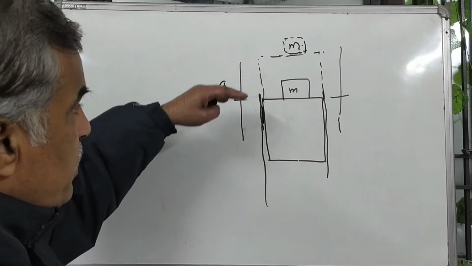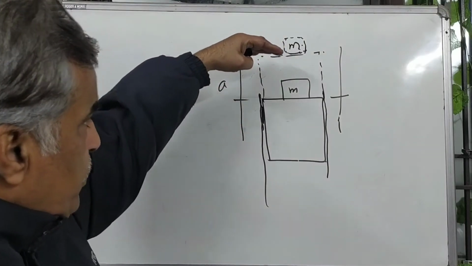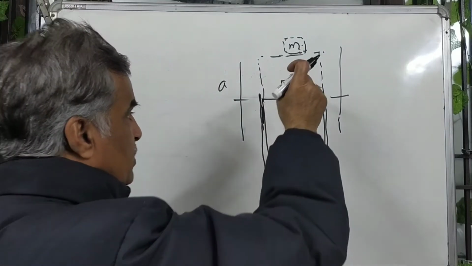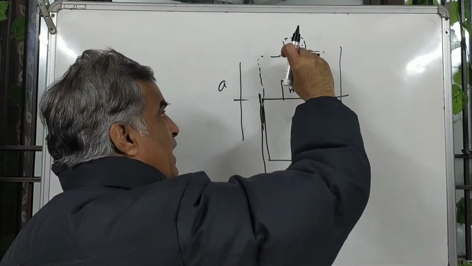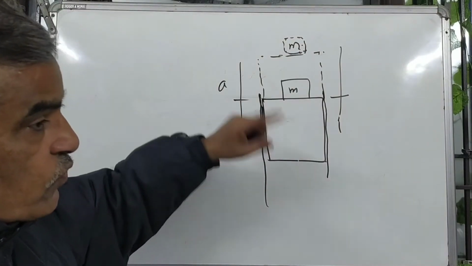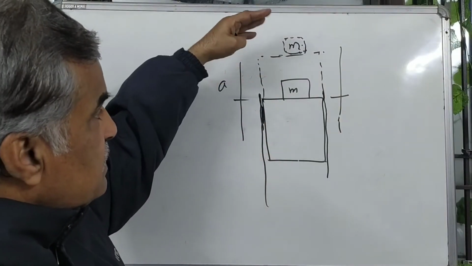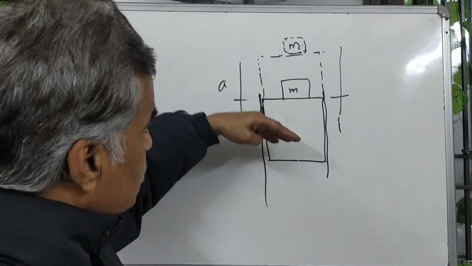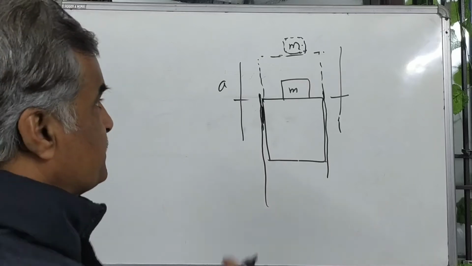So at this point, when the piston is coming downwards, a pseudo force will act upward on this block. It will accelerate downwards, and the pseudo force is upward.